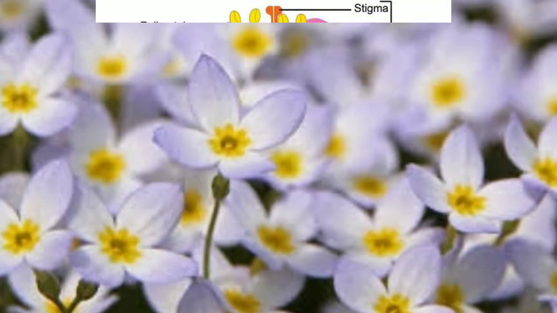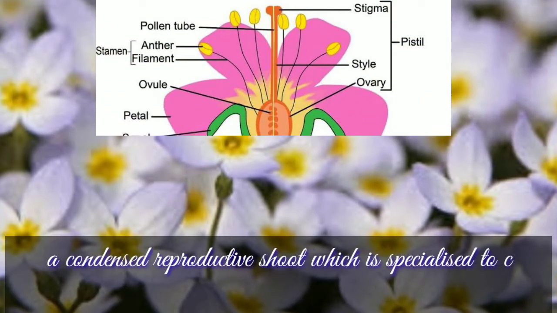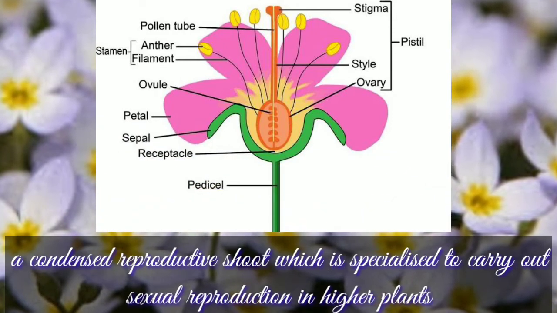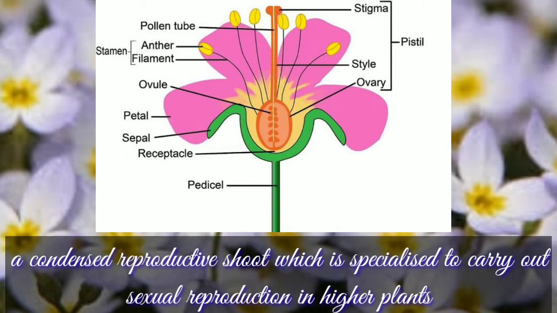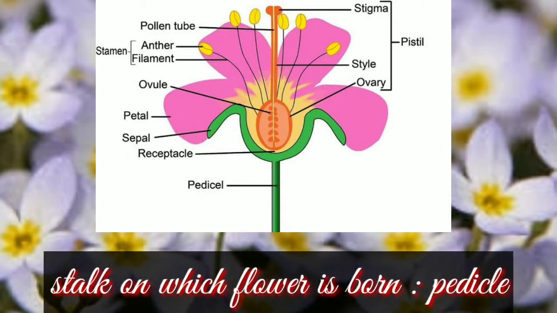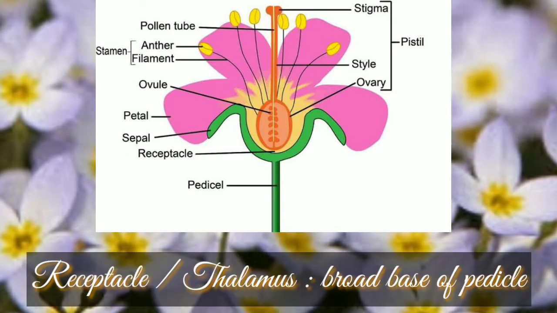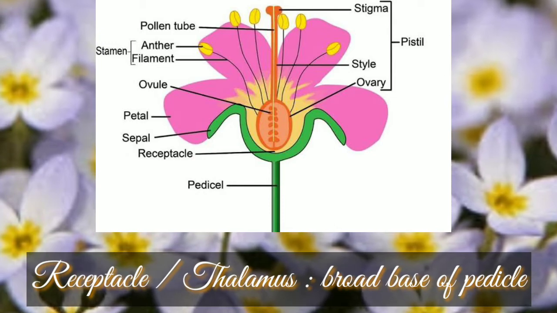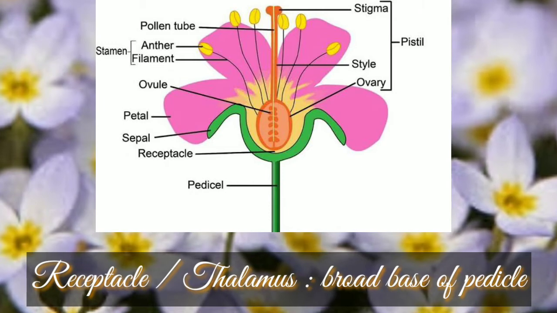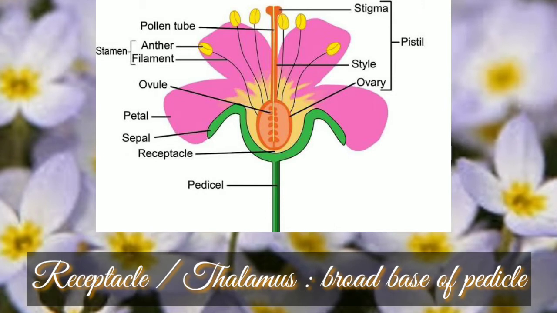We can define flower as a condensed reproductive shoot which is specialized to carry out sexual reproduction in higher plants. A flower is borne over a stalk called pedicel. The broad base of pedicel, to which all the parts of flower are attached, is called thalamus or receptacle.